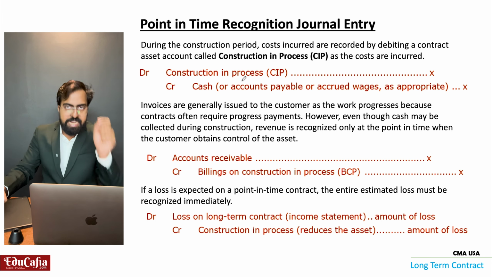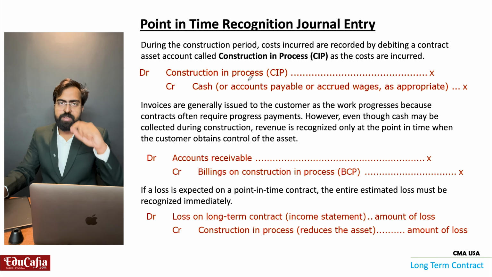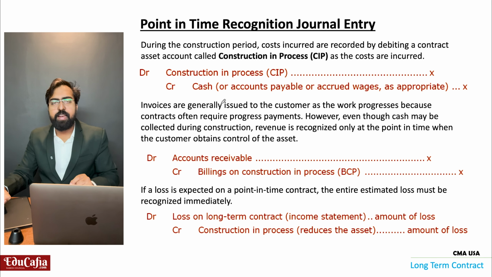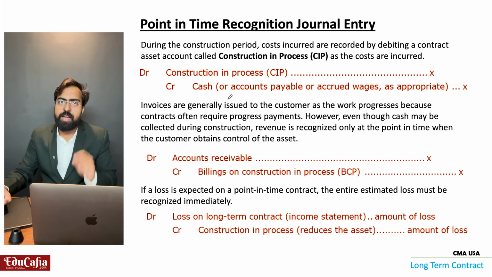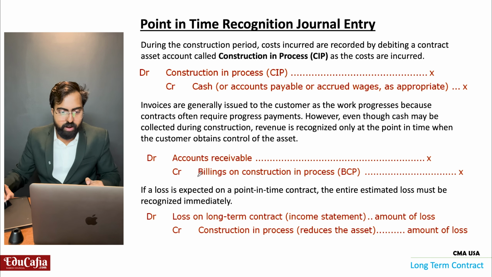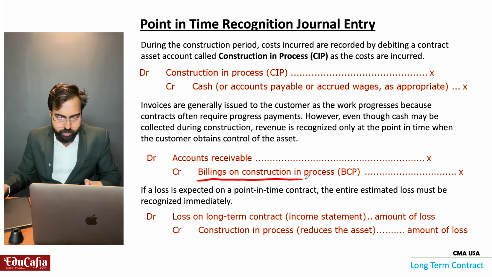So in between the construction, I will send invoices. I will send small bill invoices to the party for getting the payment. That invoice is called billing on construction in process. That is my liability account.